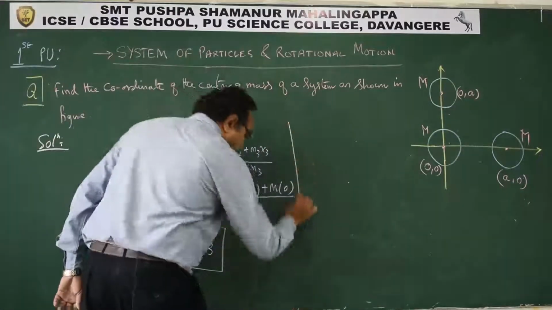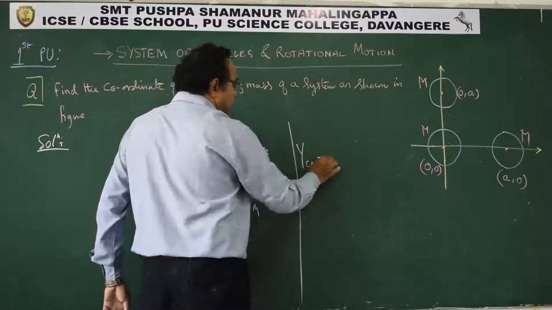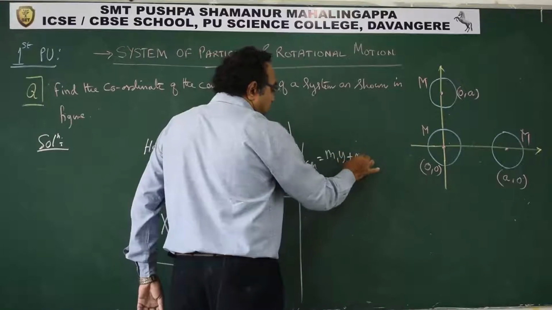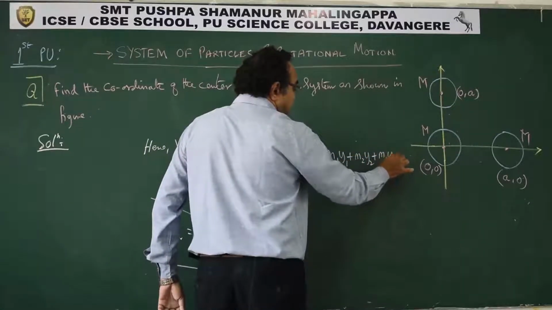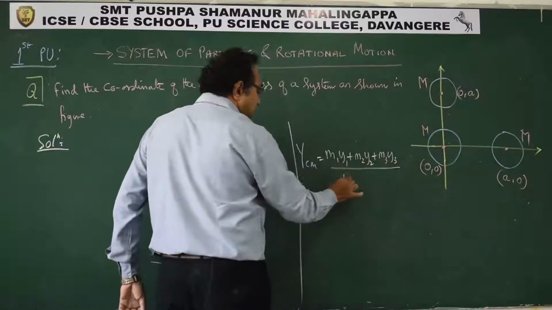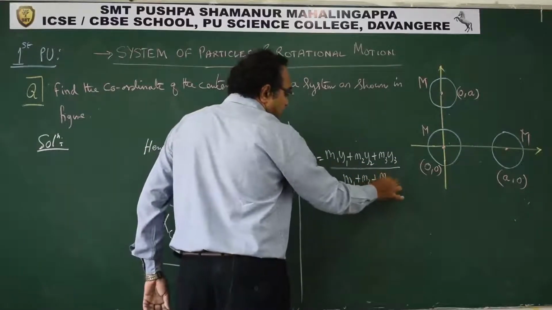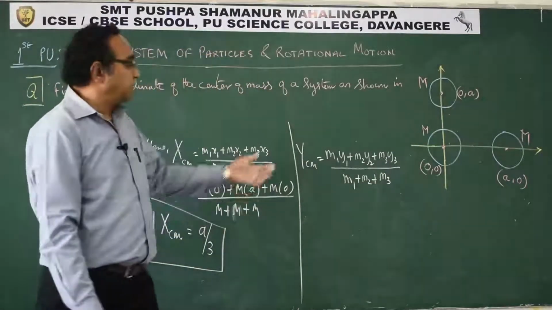Now let us try to find the y coordinate. Y coordinate of center of mass, it is m1 y1 plus m2 y2 plus m3 y3 upon m1 plus m2 plus m3. This is what we have. Now pick the y coordinates and substitute.